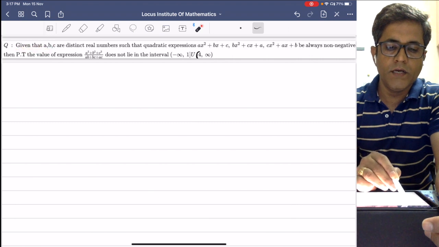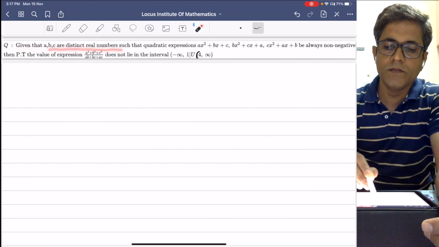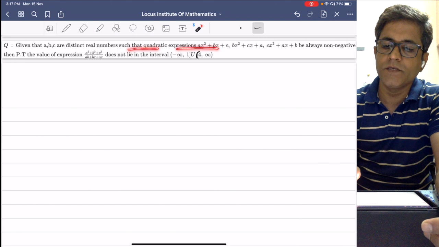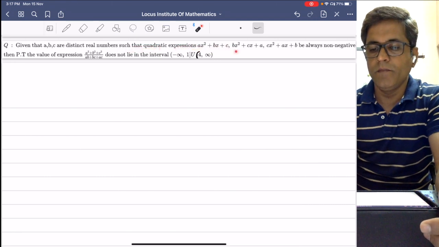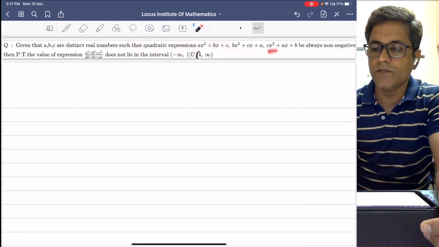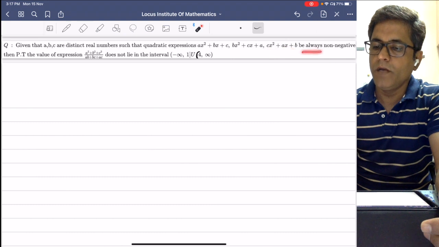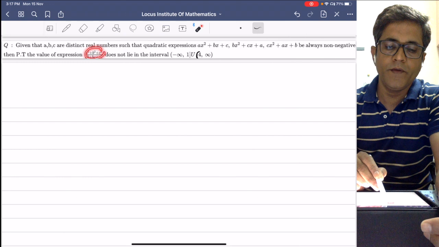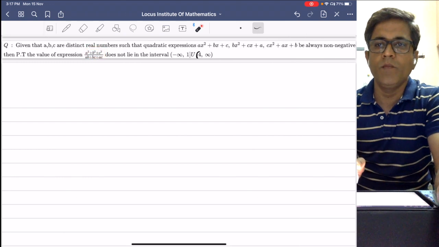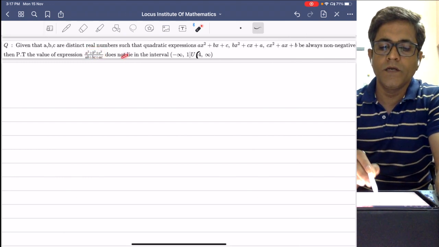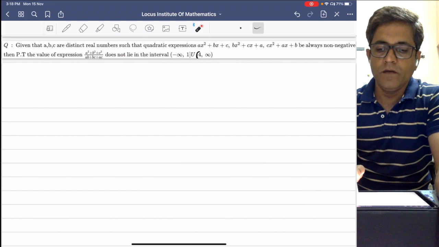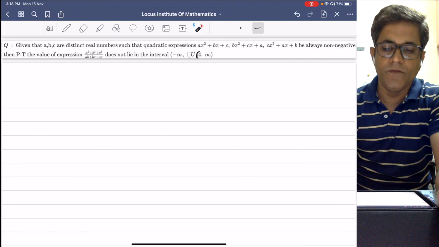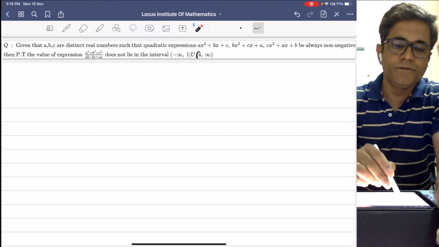Given that a, b, c are distinct real numbers such that the quadratic expressions ax square plus bx plus c, bx square plus cx plus a, and cx square plus ax plus b are always non-negative, prove that the value of the expression a square plus b square plus c square over ab plus bc plus ac does not lie in the interval minus infinity to closed 1 union open 4 to infinity. So this is the question.